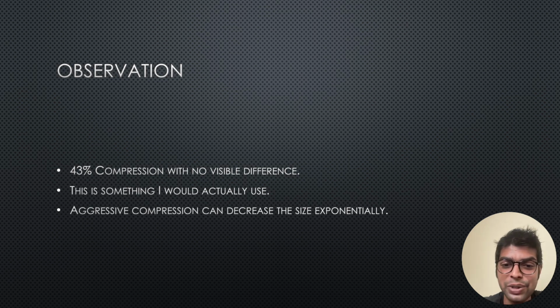43% reduction in size with no visible difference is actually quite cool, and I feel like this is something I would actually use in my future projects. I did try some aggressive compression, and it did bring the size even further down, but you can actually tell the difference. So if I wanted to just decrease the size without decreasing the quality, then I would just use the method that I did earlier. And if, let's say, I wanted to create a thumbnail, then I would do more aggressive thresholding to decrease the size even further.